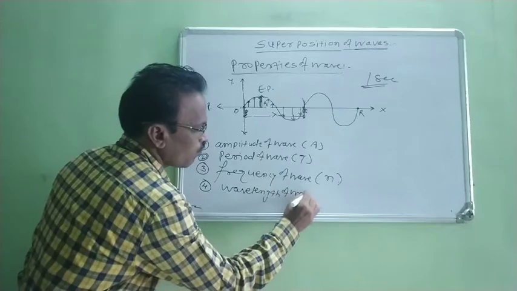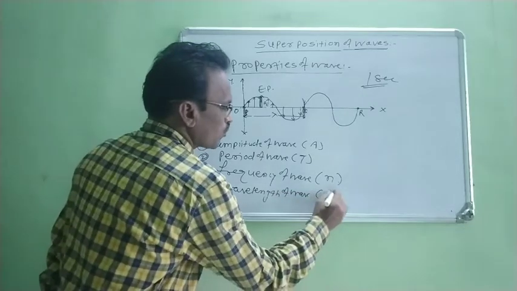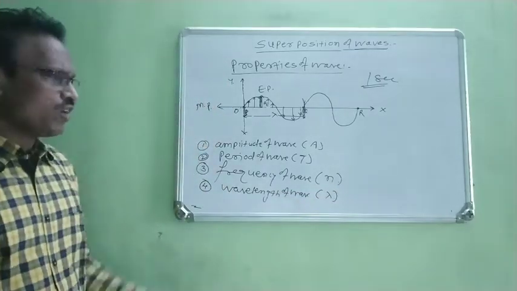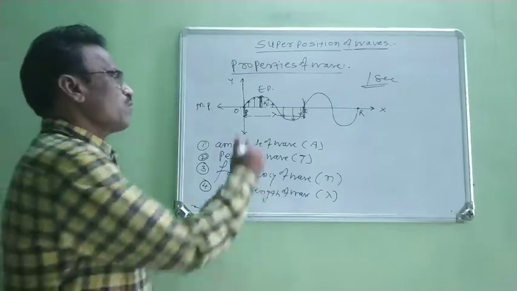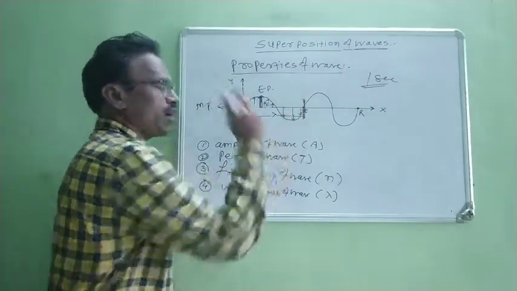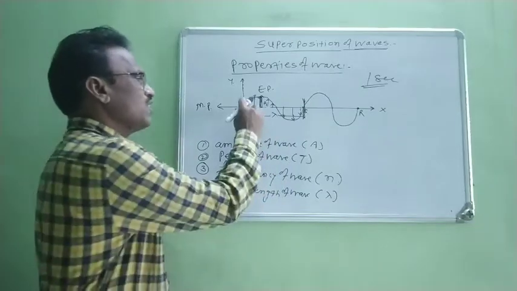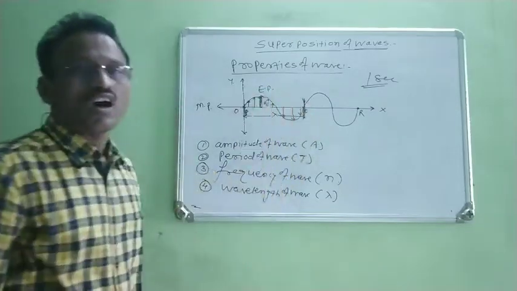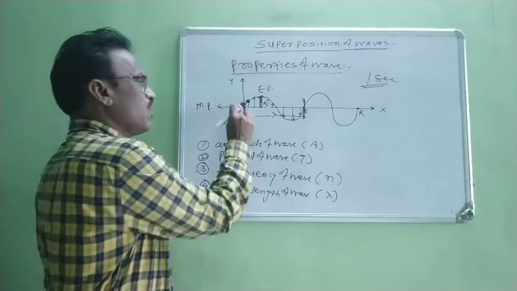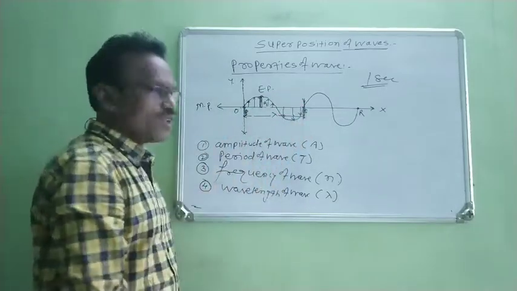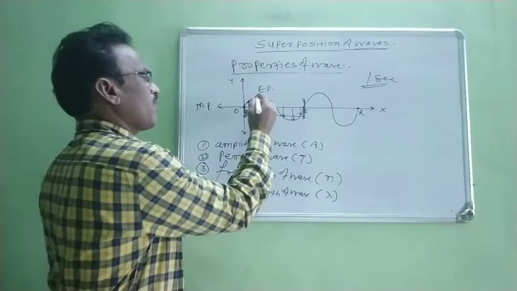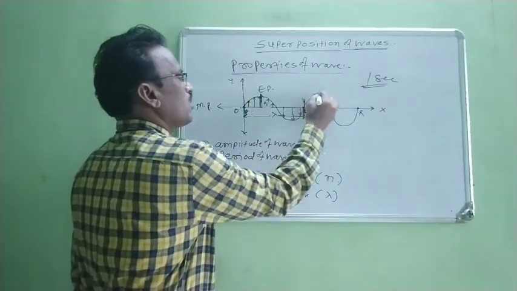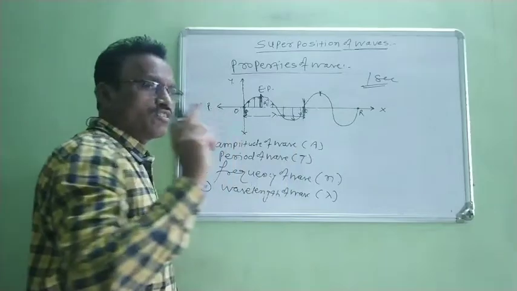Wavelength of wave. This wavelength of wave is denoted by symbol lambda. How do we define this wavelength? Wavelength is always the distance between two successive particles which are in the same phase. In that case, P and Q are in the same phase. Q and R are also in the same phase. At the same time, when we consider this point and this point, these 2 points are also in the same phase.